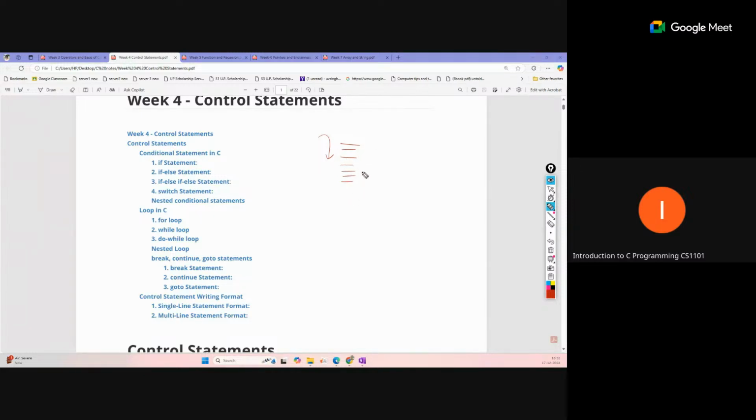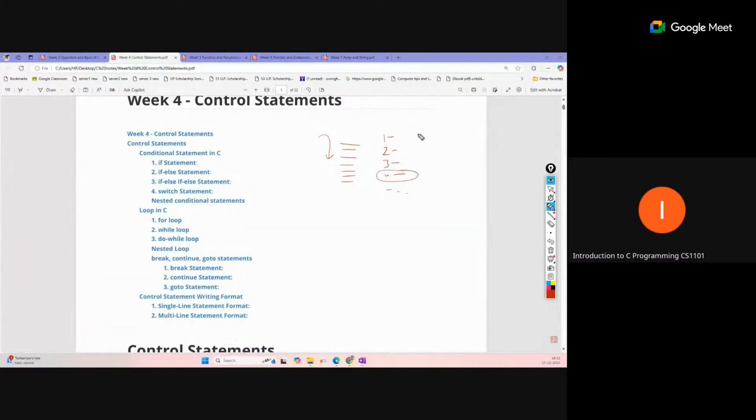But sometimes we need to skip some instructions, or we need to repeat some instructions during execution. Suppose these are instructions 1, 2, 3, 4 in this order, and we want to repeat the fourth instruction a particular number of times. There is one way, where we write it that many times, but instead we follow a different approach to repeat the same thing multiple times.